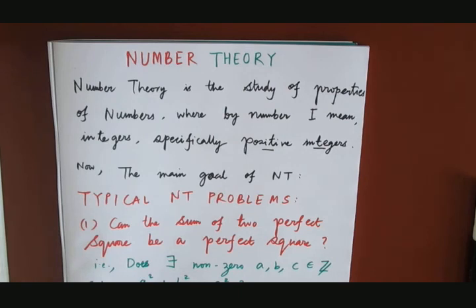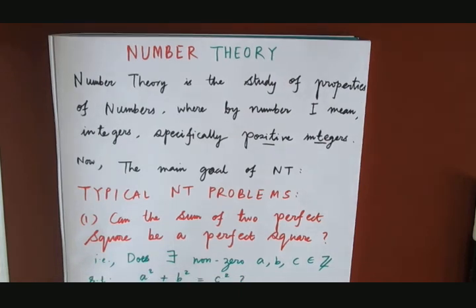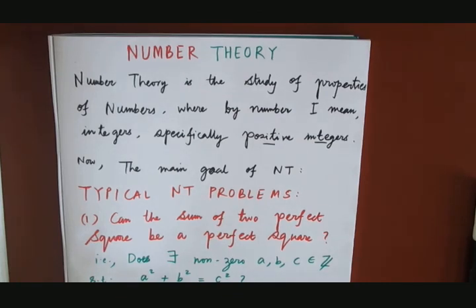And we all have done this in our lower classes. This is something called the Pythagoras theorem. And such a triple satisfying this relation is called a Pythagorean triplet or triple. So we know this, right? There actually exist infinitely many solutions to this equation.